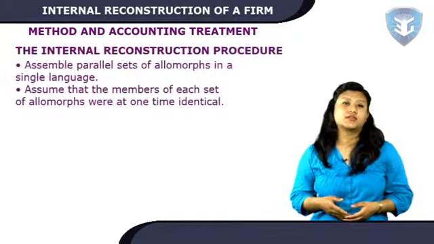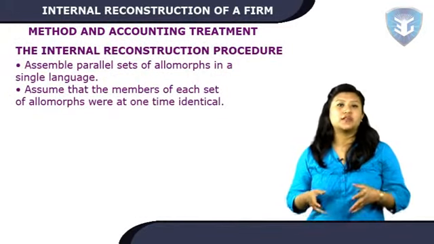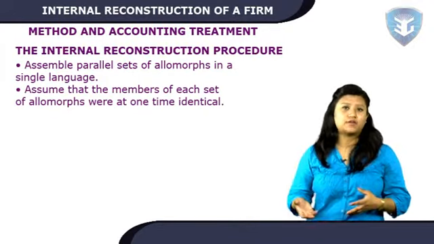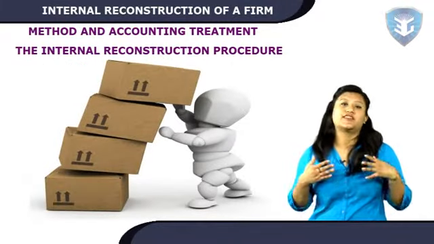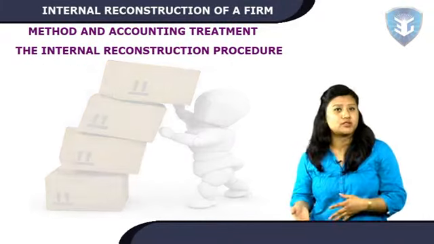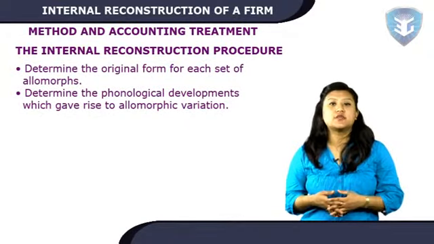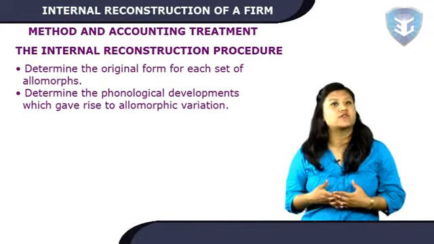The internal reconstruction procedure. Assemble parallel sets of allomorphs in a single language. Assume that the members of each set of allomorphs were at one time identical and that their phonological differences are the effect of one or more sound changes. Determine the original form for each of the allomorphs. Determine the phonological developments which gave rise to allomorph variation.